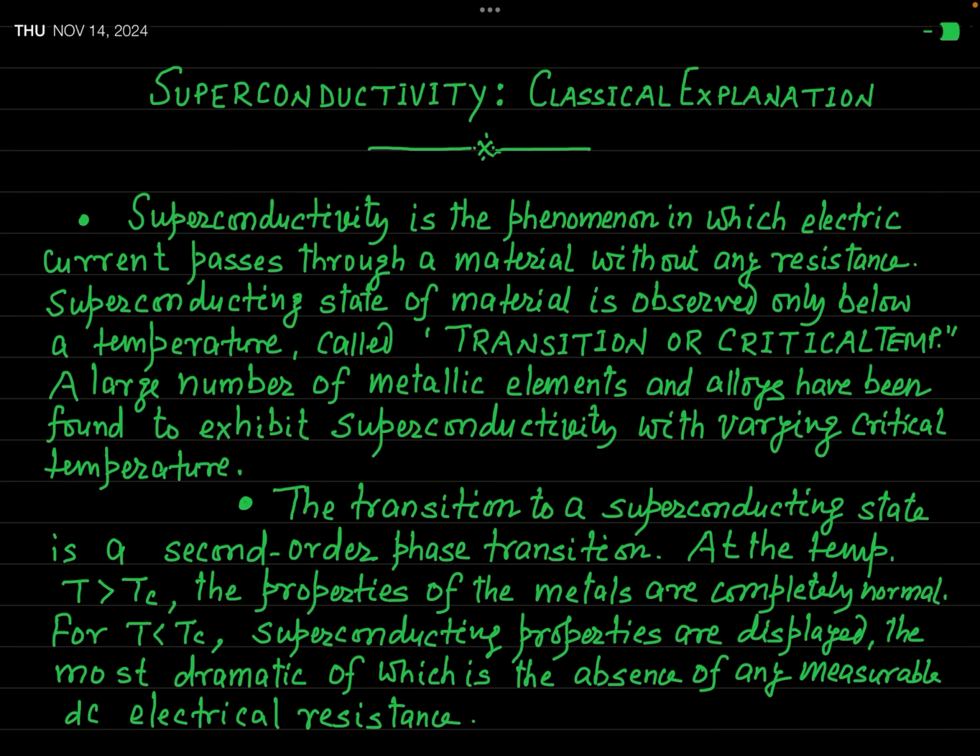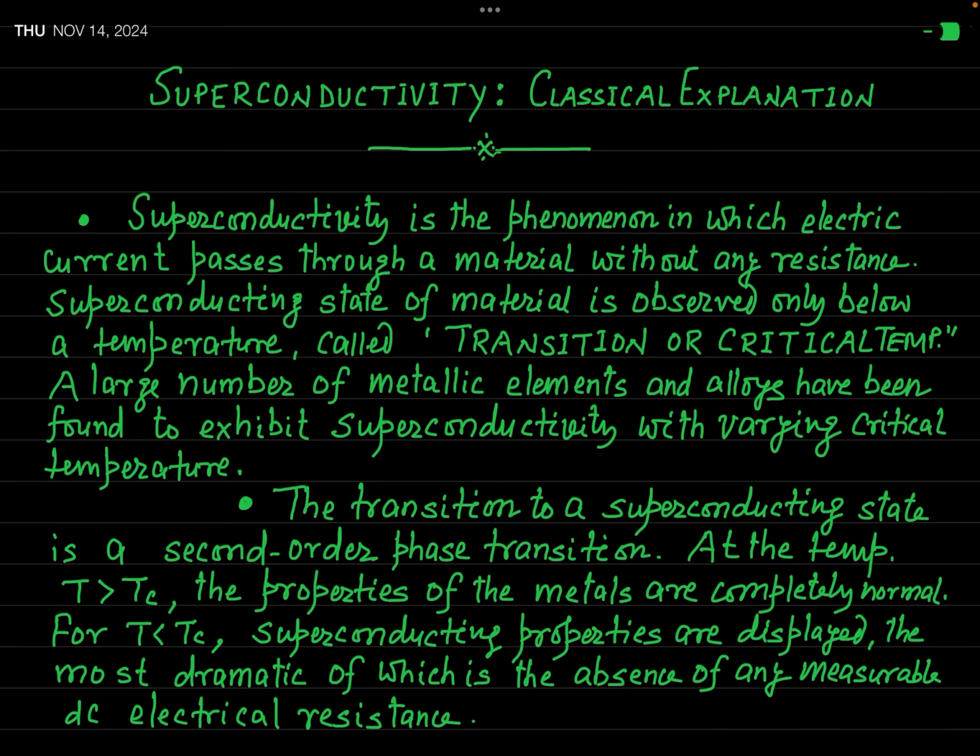This theory is the most successful theory, which accounts for most of the properties of superconductivity, and popularly it is called BCS theory. BCS theory is a microscopic theory, and it explains all the properties of superconductors except those with high critical temperature, the ceramic superconductors at high temperature.